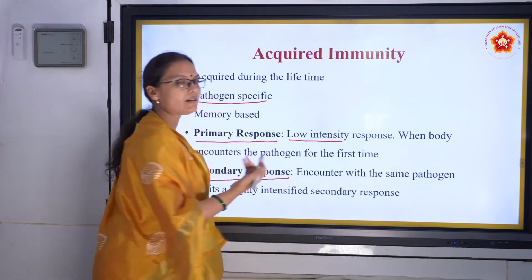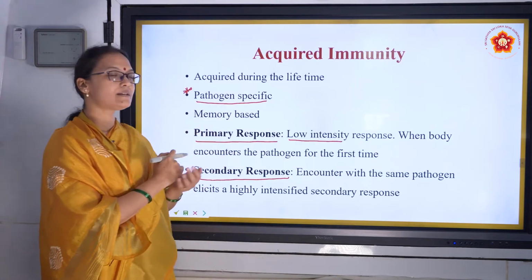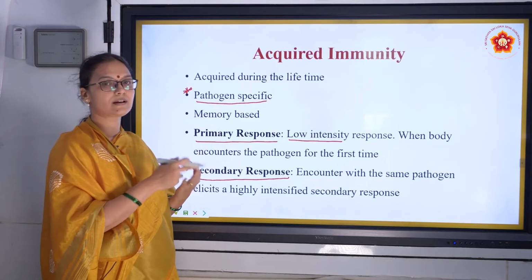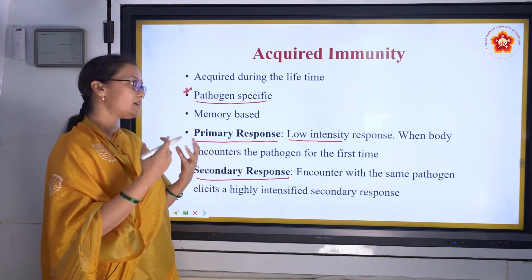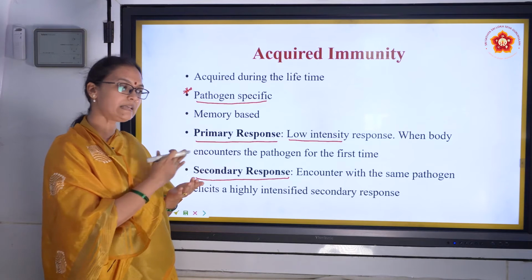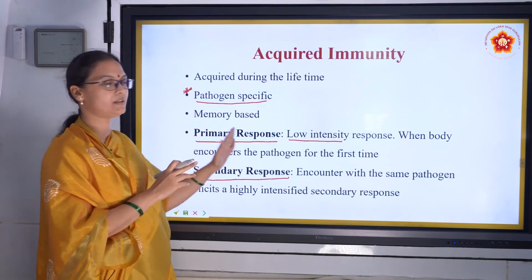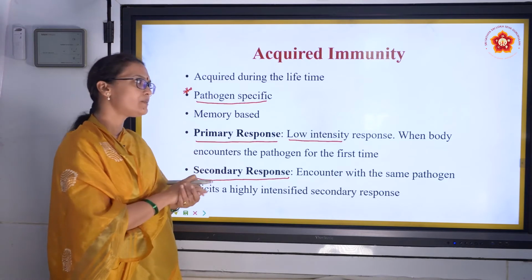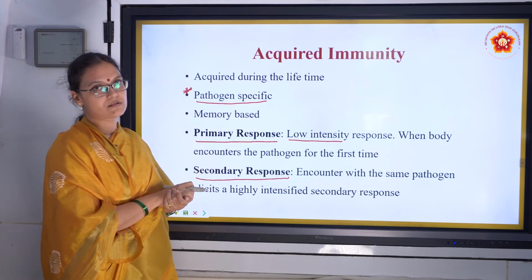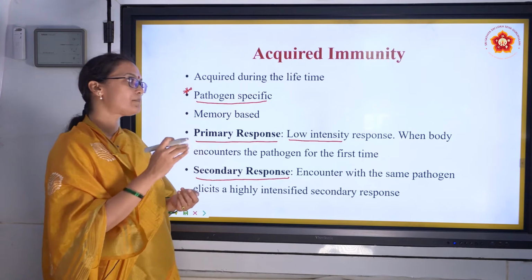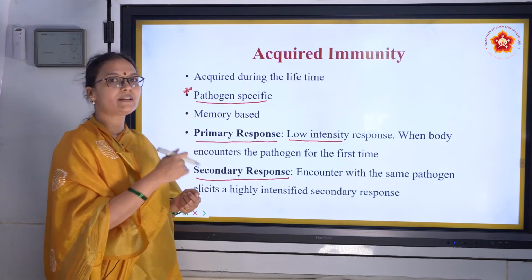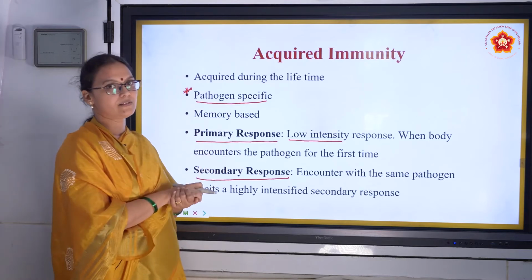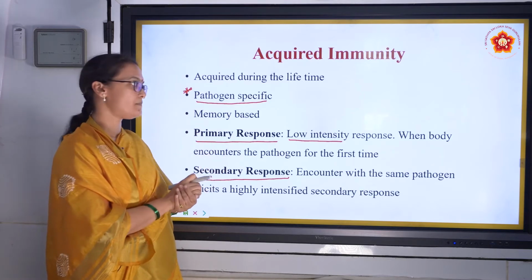Our body is not at all ready. So how is the low intensity expressed? By the blisters, by the fever, cold, cough. All this fever, cold, cough that we develop during the initial response is called primary response, where our body is not at all ready. The same thing we can apply to coronavirus also. As for the people who are positive with corona, why do they get fever? Why do they get cold and cough? It is our body's immune response to that pathogen.